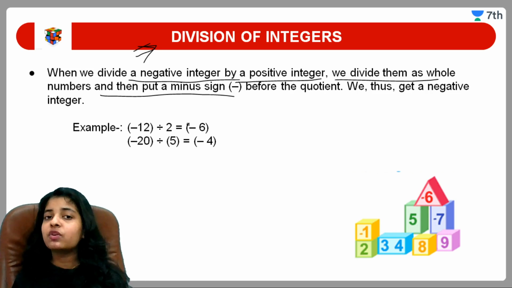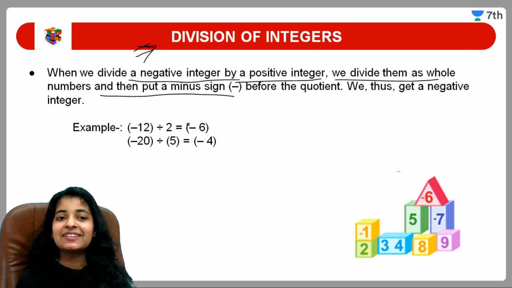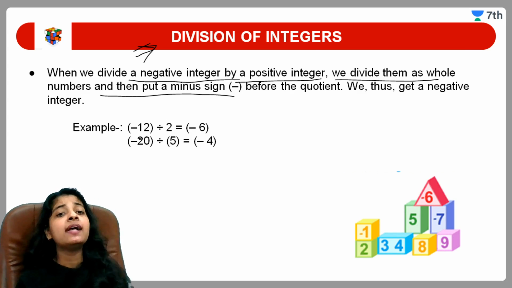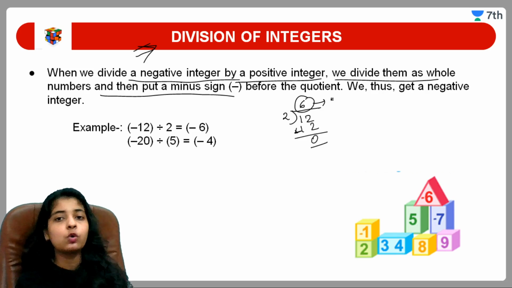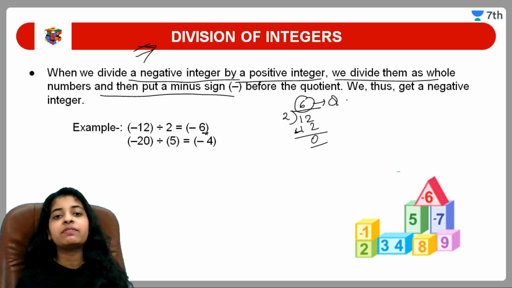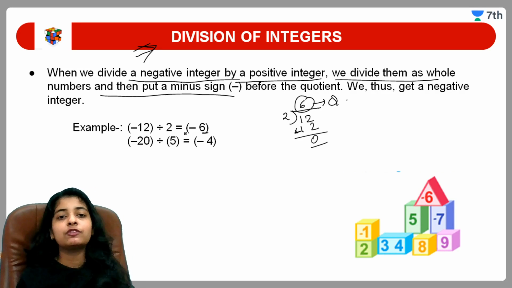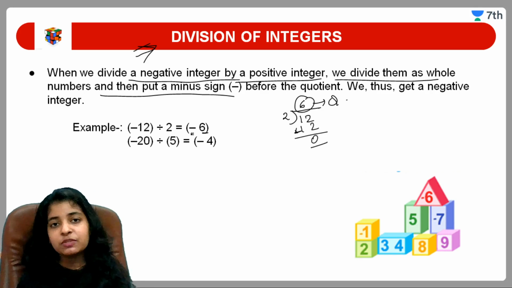And after performing that, what we have to do? We have to just put a negative sign after that. Okay? So let us see. Minus 12 divided by 2. So what is this? 2 divided by 12. Normal we have to divide it. 2 6 are 12. We get 0, and this is our answer. So we have to just divide it like a normal whole number. So here we will get 6, and after that what I have to do? I have to just put a negative sign. Okay, easy. ऐसे अपन multiplication में कर रहे थे, same thing we have to perform in division also.